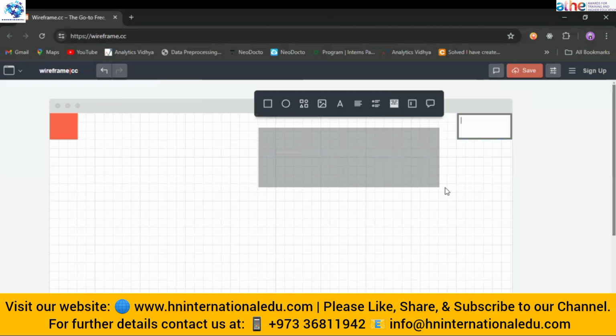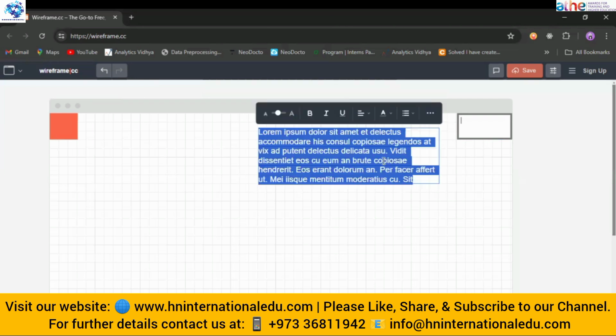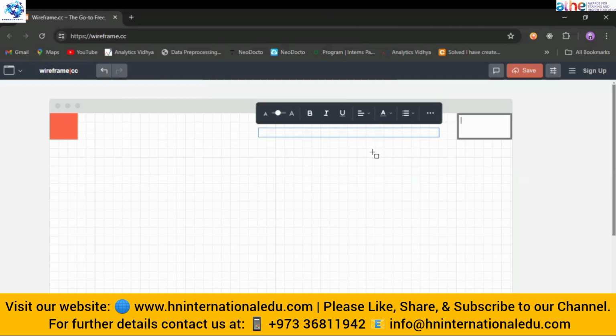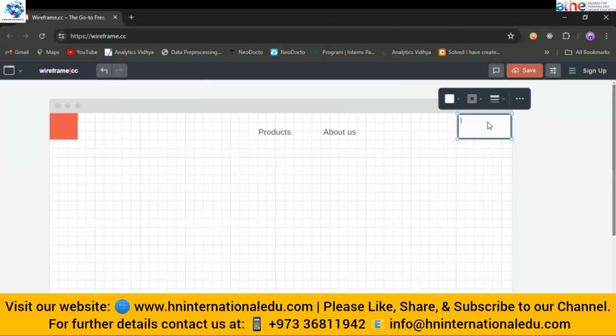If you are comfortable with Figma, then you can also go with Figma. But mostly these wireframes are used to write the text. Look, the text can be input like this. You have to click on this text button. Here I will write products. Then after some space, I want the about us option.